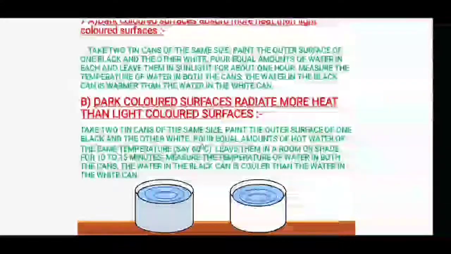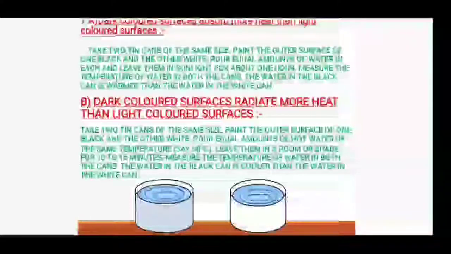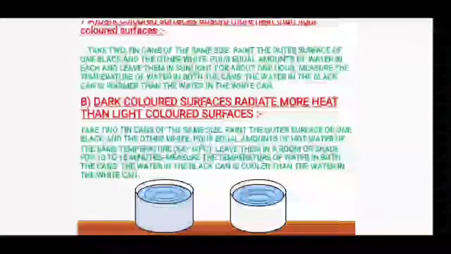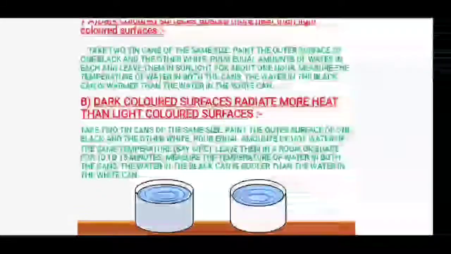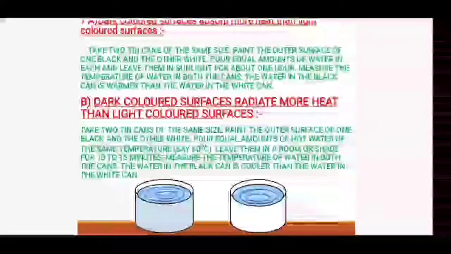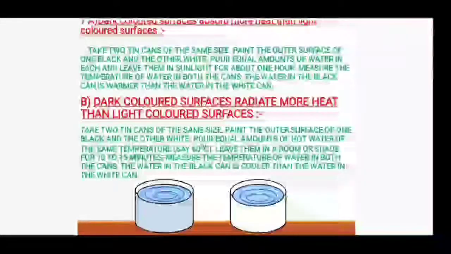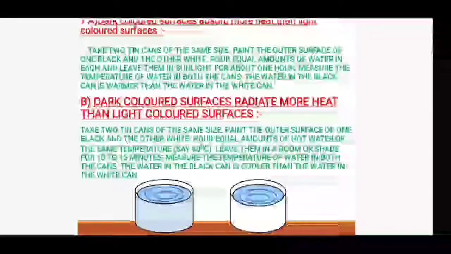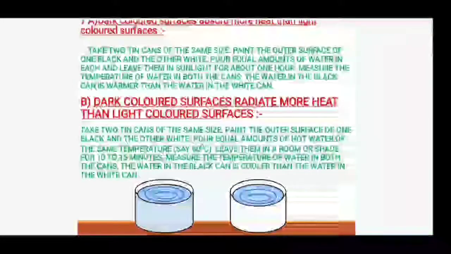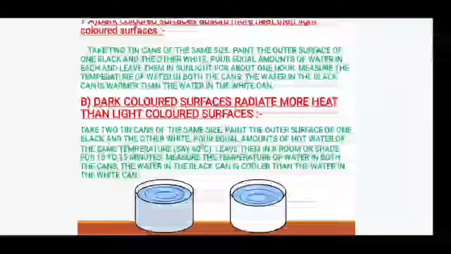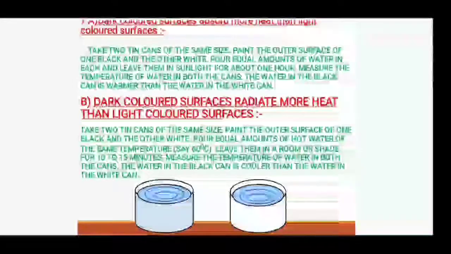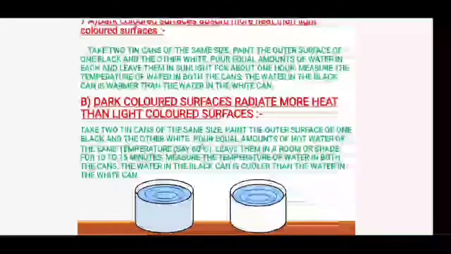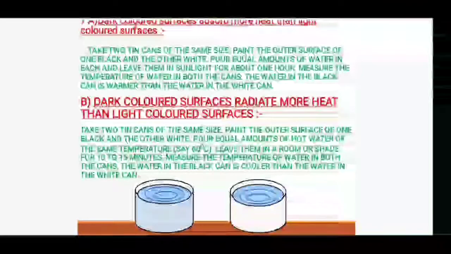So light colored surfaces reflect back all the light that is falling on them. And this is the reason why you will see that in deserts even houses are painted with light color, whereas in those places where temperature is low, people prefer dark color. So dark colored surfaces absorb and radiate more heat than light colored surfaces.